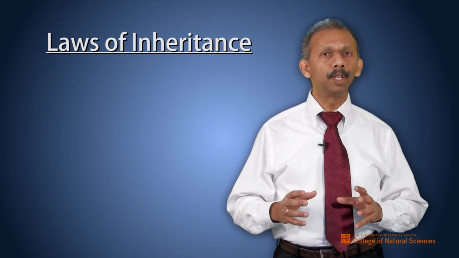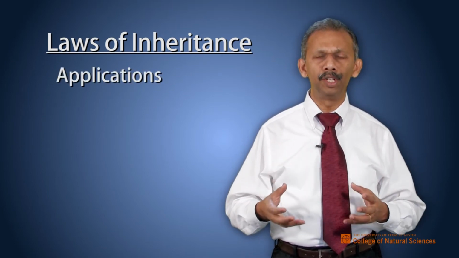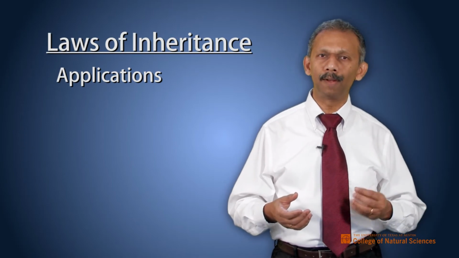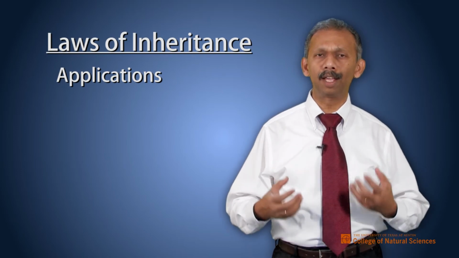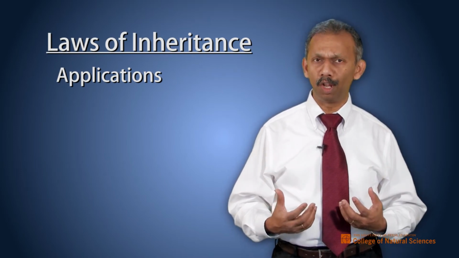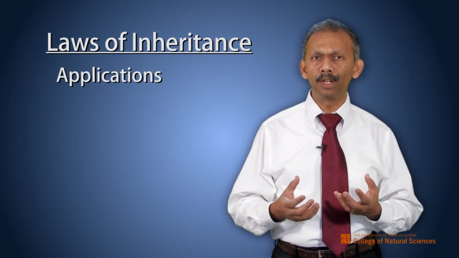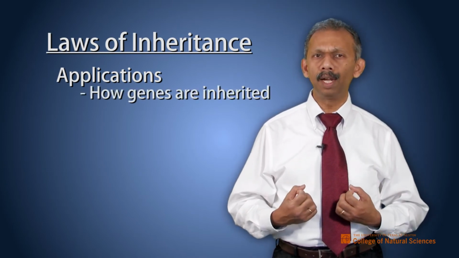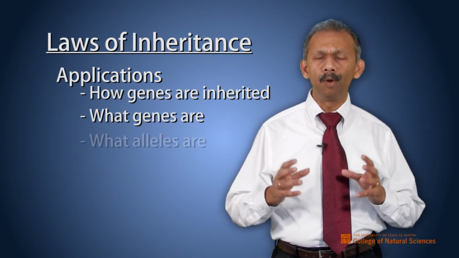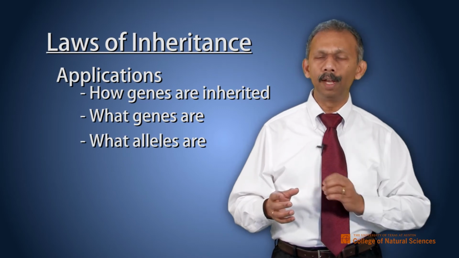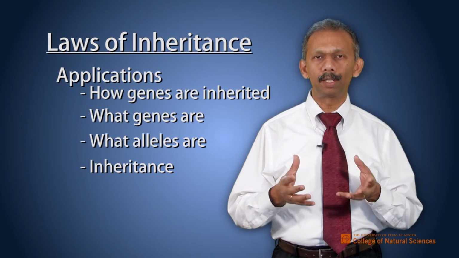So the last part of this chapter talks about the applications of modern genetics as well as applications of classical genetics, understanding the patterns of inheritance in tracking diseases or disorders in humans. So overall, in this chapter, the main point that you want to understand is how genes are inherited, what was understood at that time as to what genes are and what alleles are, and then how the different complexities of inheritance occur. So that is the crux of this chapter.